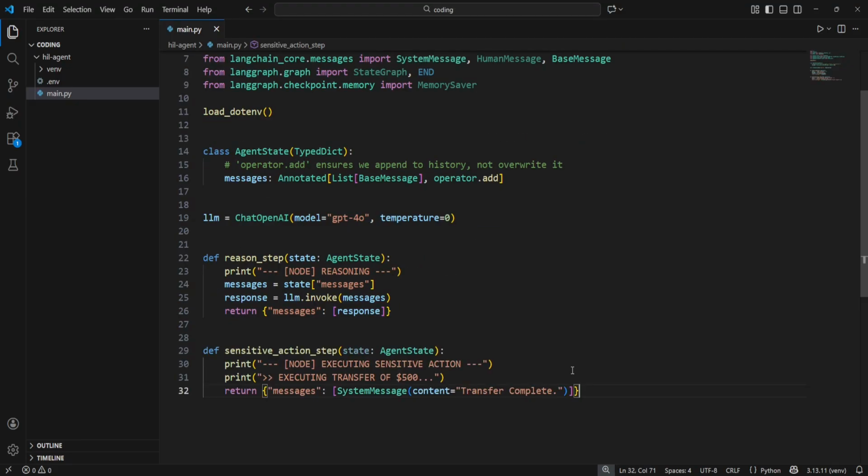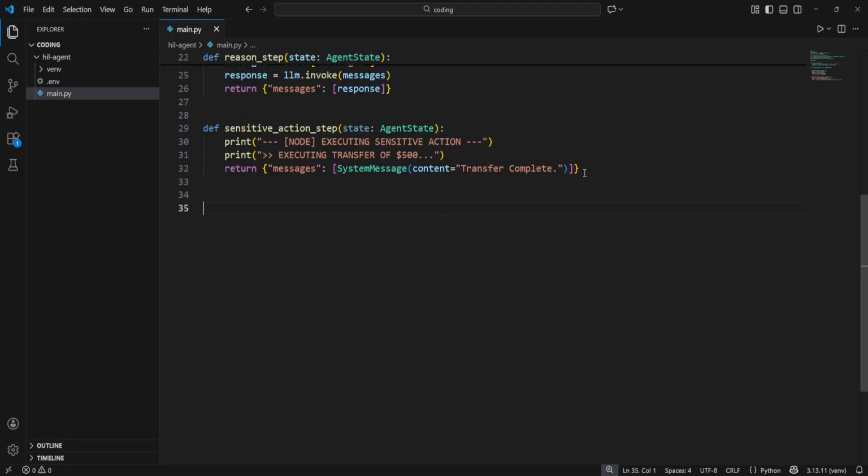Next is the action phase. In a real production system, this is where you hit the Stripe API, execute a SQL query, or send an email. For this demo, we will simulate a sensitive money transfer. We separate this into its own node so we can place a guardrail in front of it. If this logic was inside the reasoning node, we couldn't stop it.